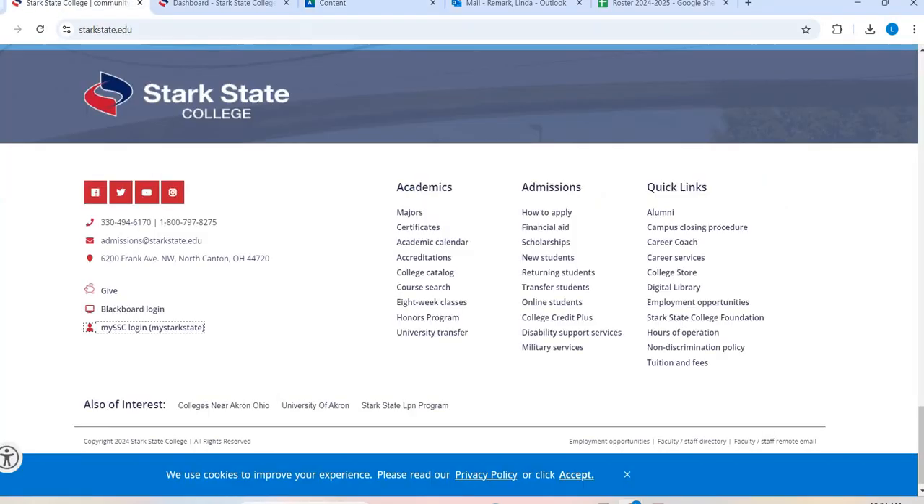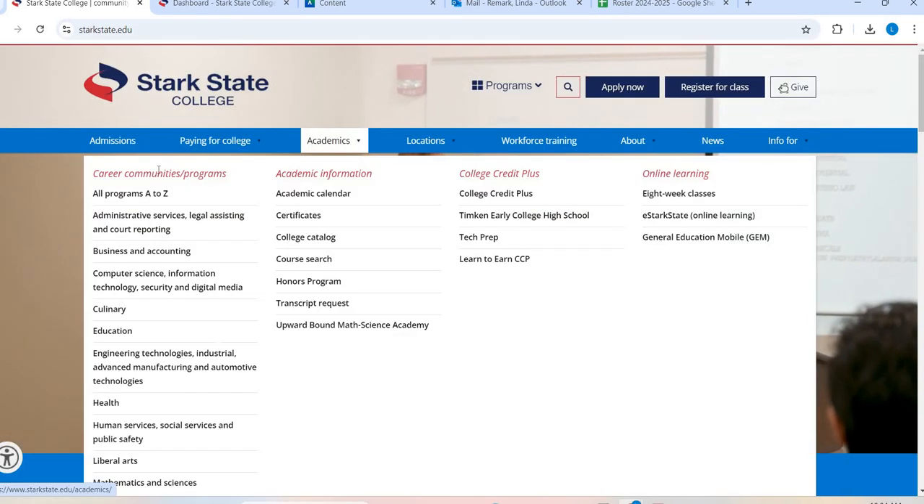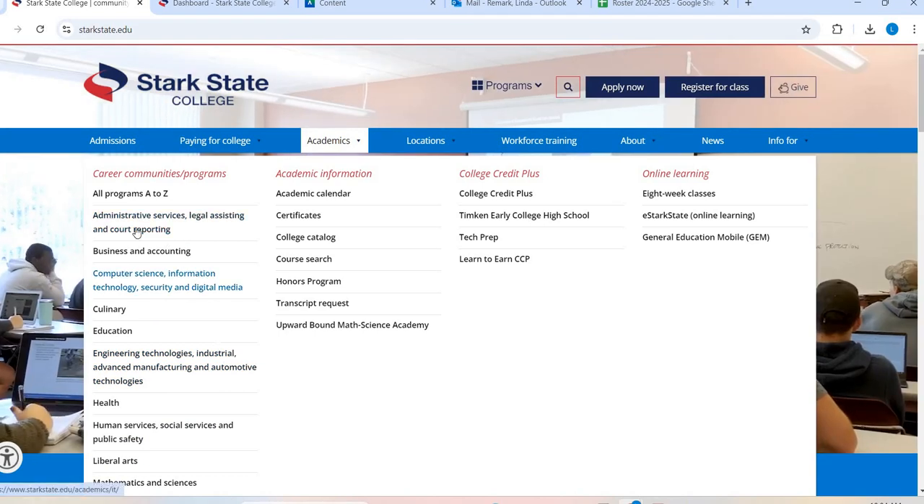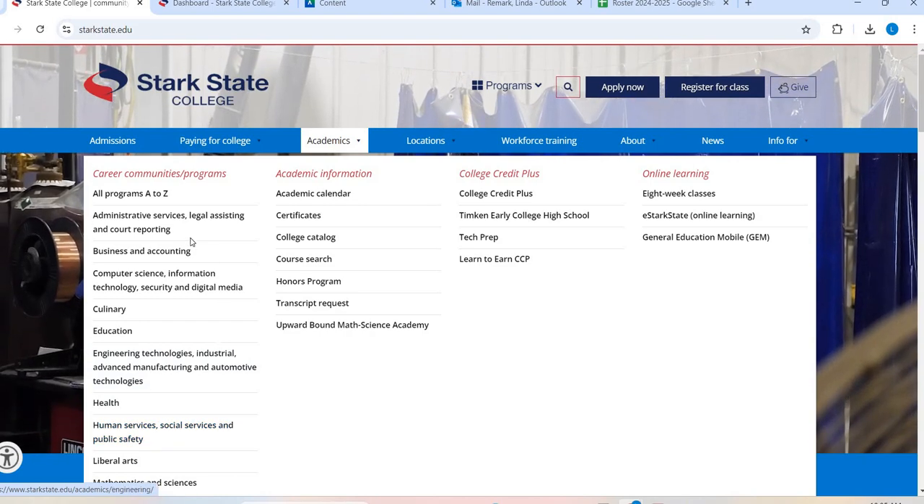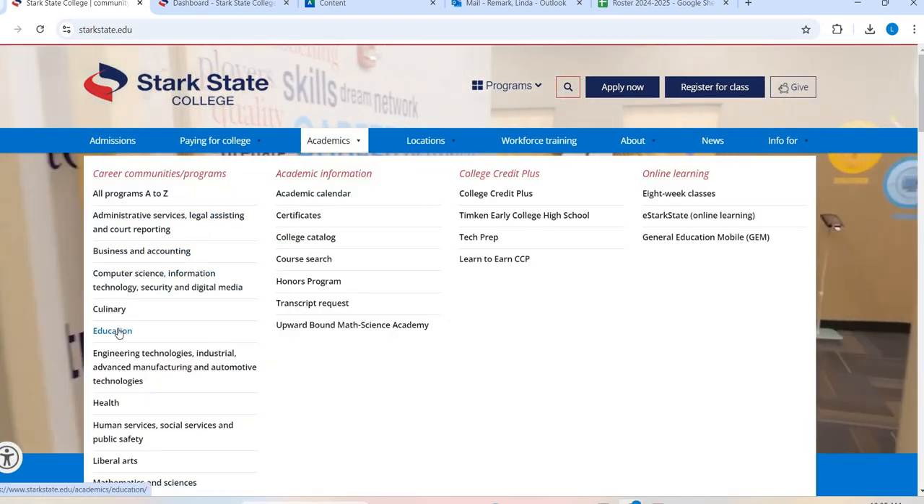I'm going to go to the Stark State homepage. I'm going to go up, under academics, and then here are my career communities. Okay, so you find your major, and this is going to be the umbrella that goes with it. And hopefully you can kind of see where yours fits in. So for our purposes, I'm just going to click on education.